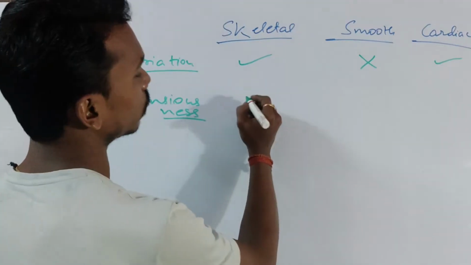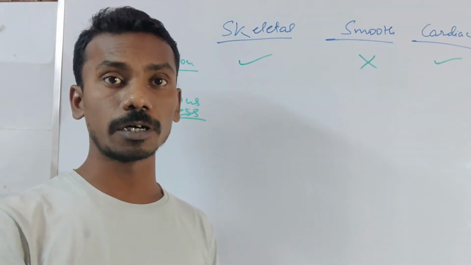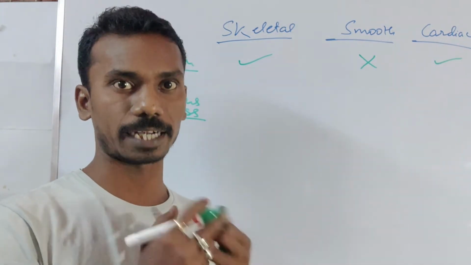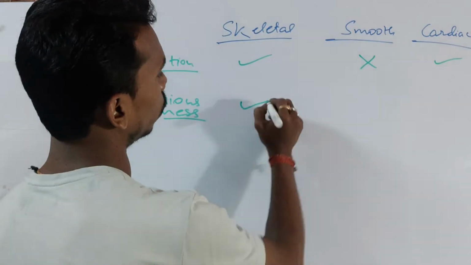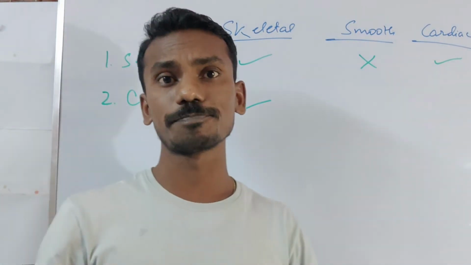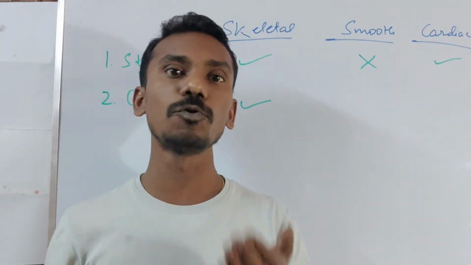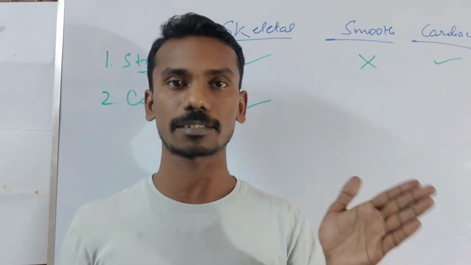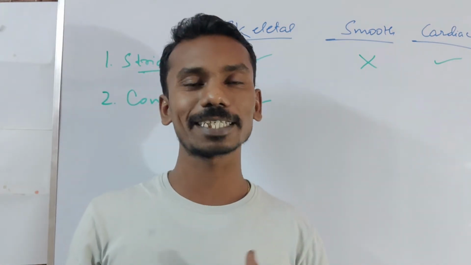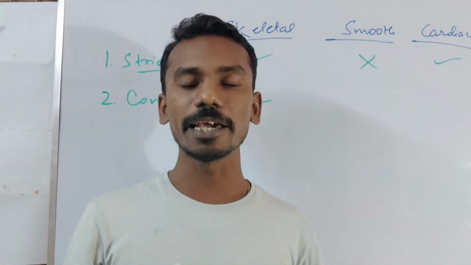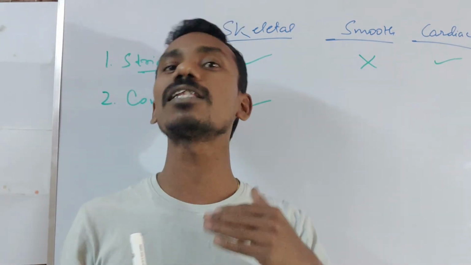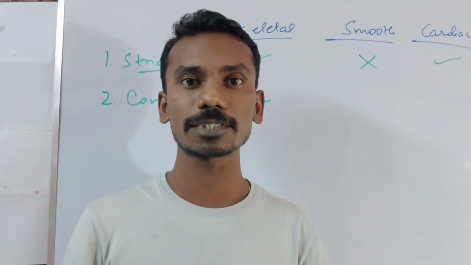Like the skeletal muscle, that means if I want to lift some dumbbell, lift some weight, then it is voluntary. I wanted to lift that weight, so it is voluntary in case of skeletal muscle. In case of smooth muscle, whether our food is moving through the esophagus or gastrointestinal tract, do you know that it is moving? No, you cannot say at a particular interval of time. If it is moving automatically, then it will reach up to the rectum, and if it is not moving, then it will come out of your mouth. You can say it as vomit.